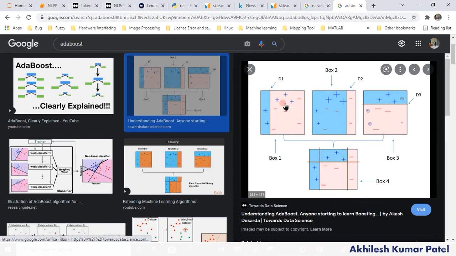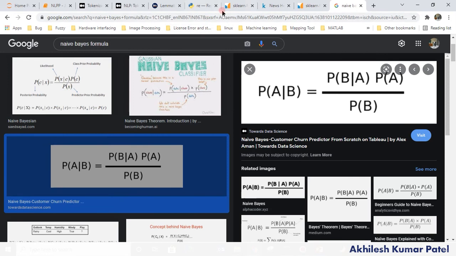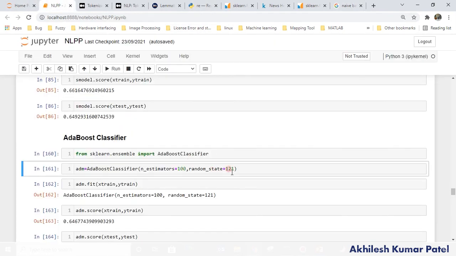It depends on you how many iterations you are going to give: first iteration, second, and like this you will have the final sum. This is AdaBoost. AdaBoost is better than random forest. So in this case, let's see what accuracy we are getting. This is part of the ensemble library, so I am just importing the AdaBoost classifier.